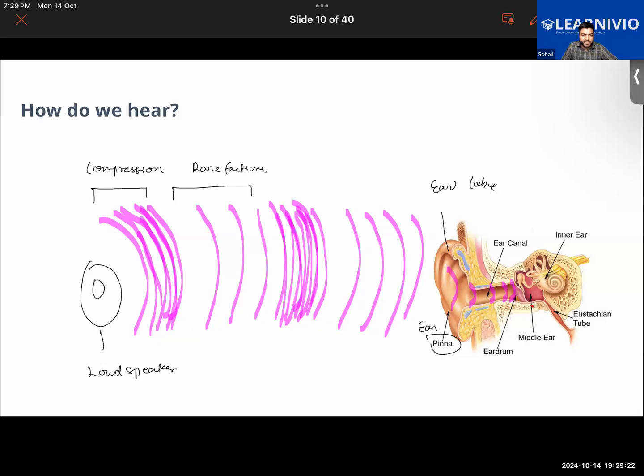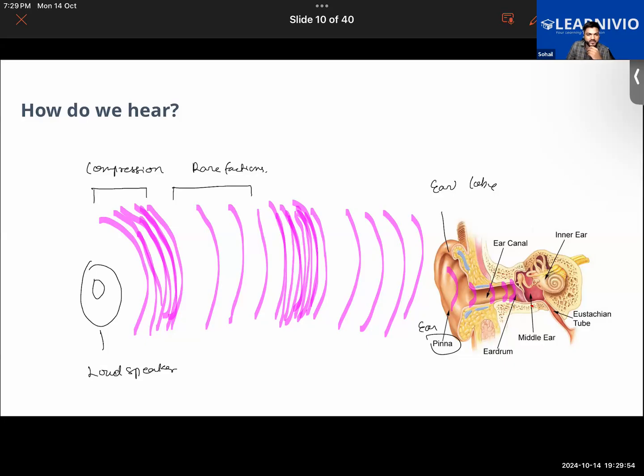Okay. Further, some animals like elephants have very big ears. What is the advantage of having a big ear? They can hear very small vibrations of sounds. They can hear sound from far. Exactly, and basically they will be able to hear the sound of very low frequencies, right? So that is one advantage in them.